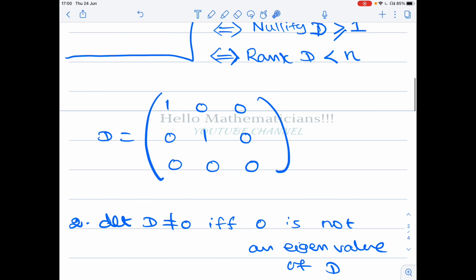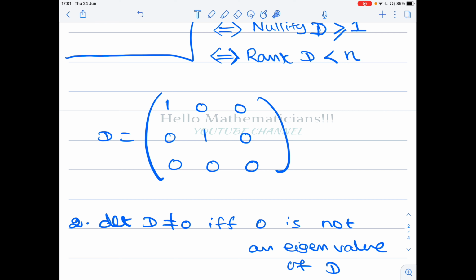For example, you take this matrix D. Clearly this matrix has determinant 0 because there is a column and a row of 0 vectors. Whenever a row or a column becomes 0, such a matrix has determinant 0, but the rank of this matrix is 2, because you can find a 2 by 2 non-vanishing minor.